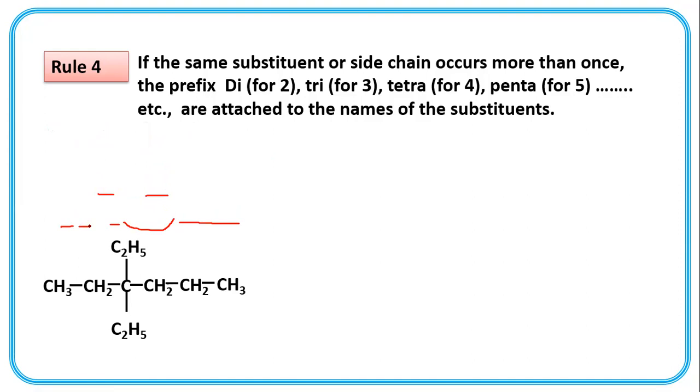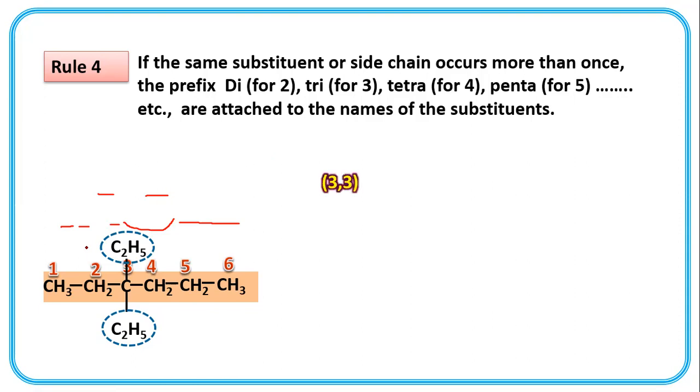Now in this example, longest chain 1, 2, 3, 4, 5, and 6. At the third position there is an ethyl group, and at the same third carbon there is a second ethyl group. So the ethyl group occurs 2 times.